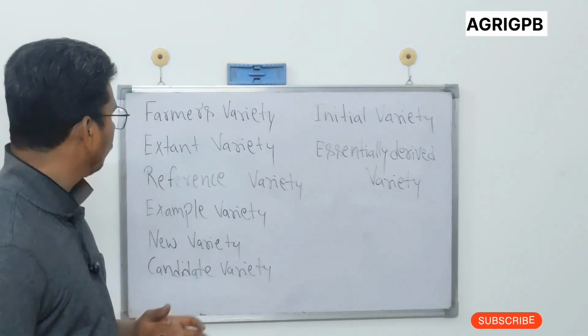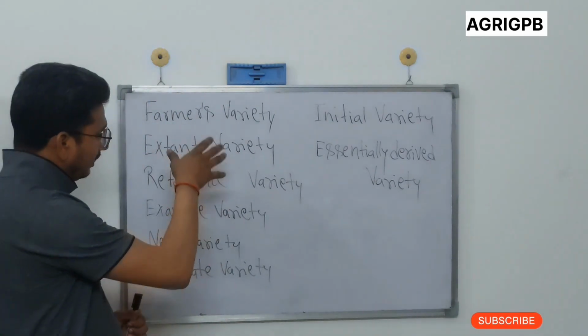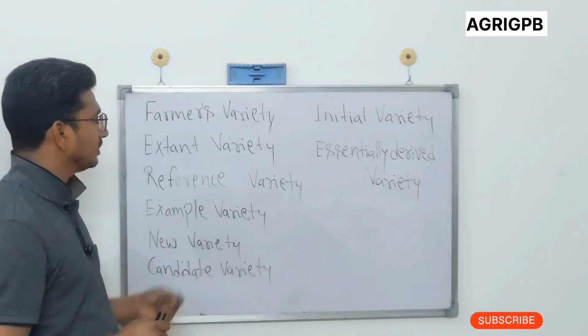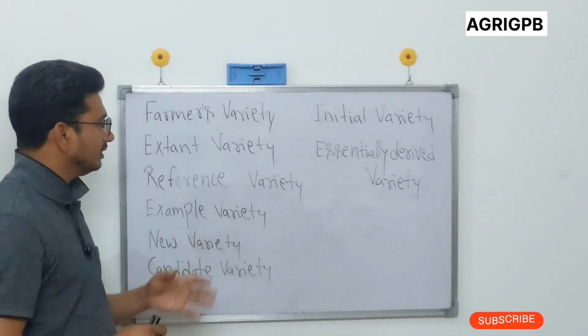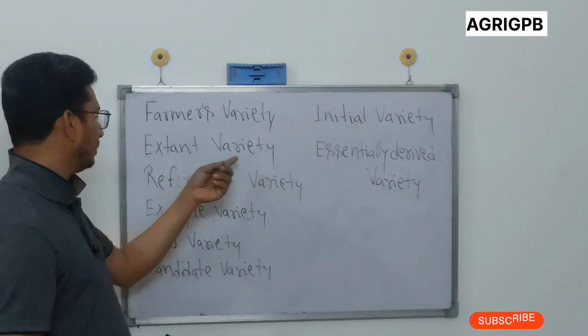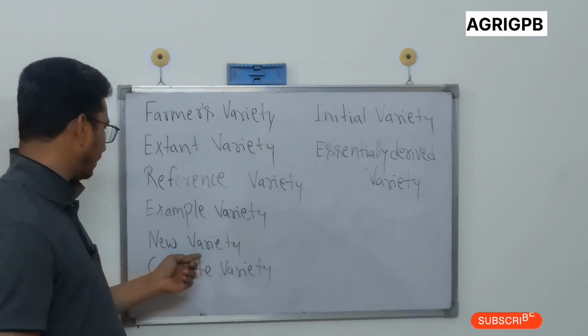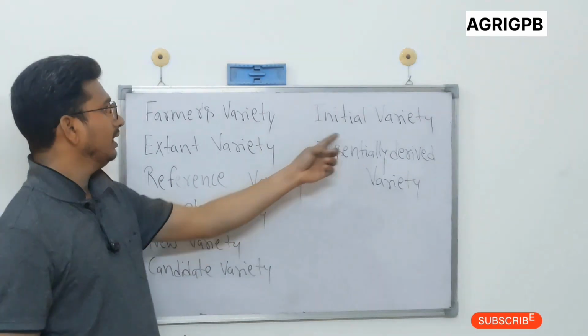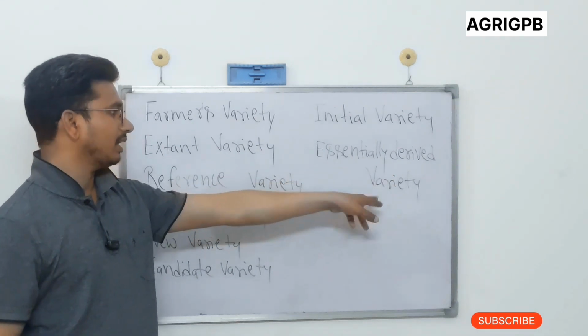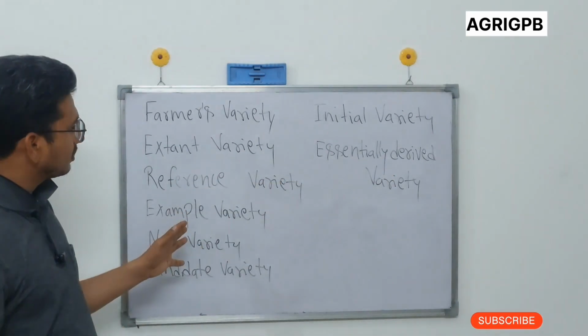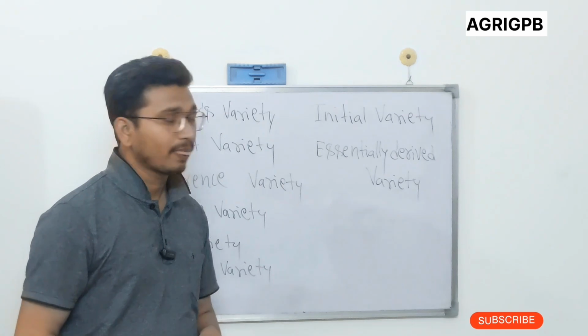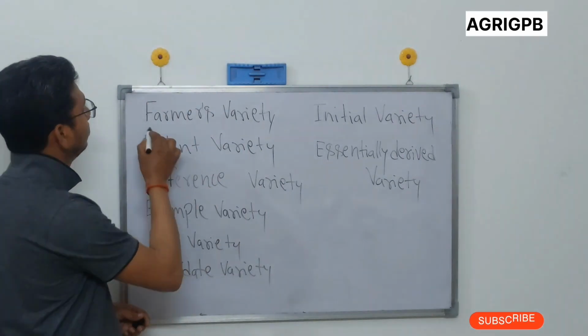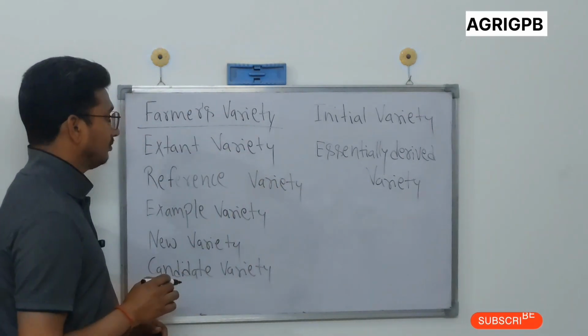In this video lecture, we are going to discuss different terminology used in the PBR system for variety, such as farmers variety, extant variety, reference variety, example variety, new variety, candidate variety, initial variety, and essentially derived variety. So all these topics we will discuss in detail. First of all, we have to discuss farmers variety.